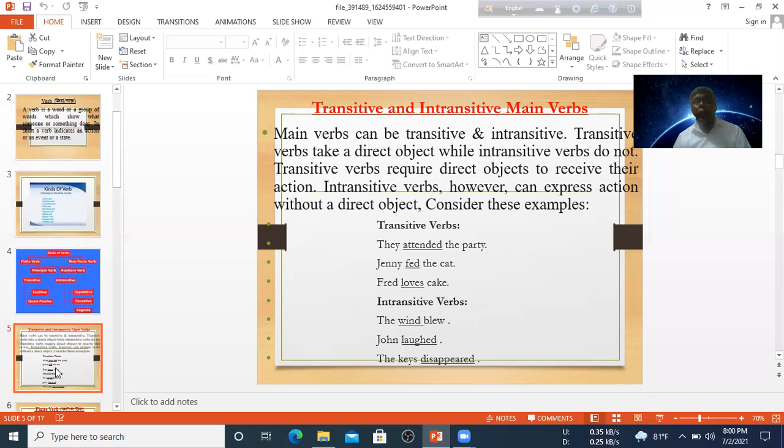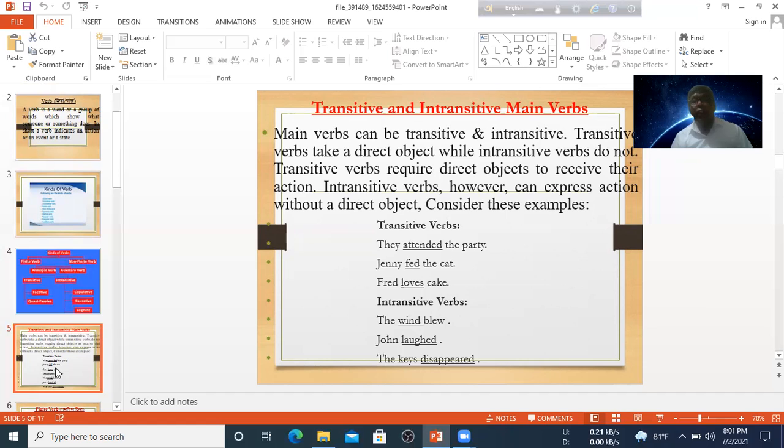Next, Jenny fed the cat. In this sentence, the cat is the object. So we see that at the ending of the sentence there is an object. Surely this sentence has a transitive verb. In short, you have to know when there is an object after the verb, this verb will be transitive, and when there is no object at the ending of the verb, this verb will be intransitive.